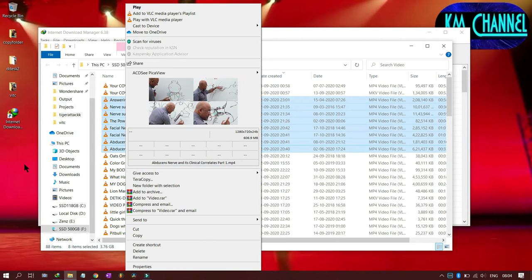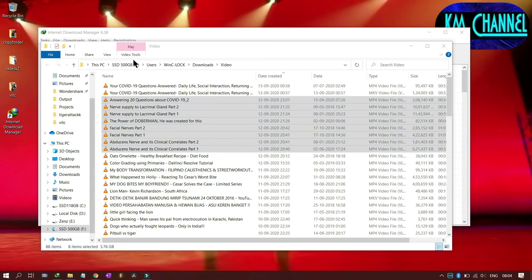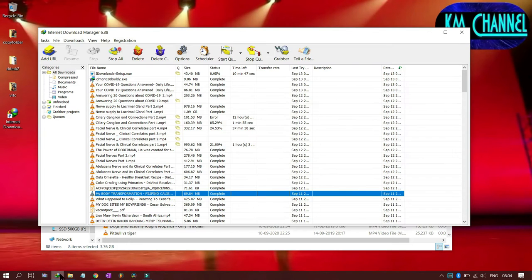You can cut and create a new folder and paste them here. So there are a lot of features, and you can organize your files nicely using Internet Download Manager.